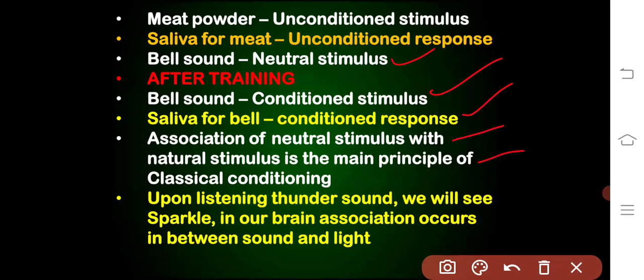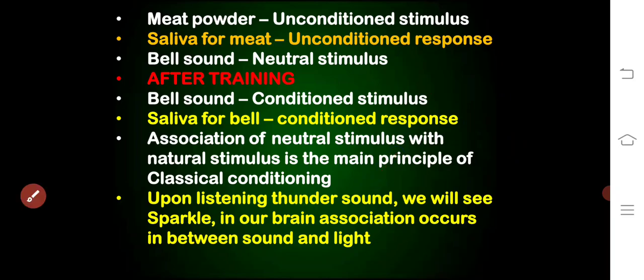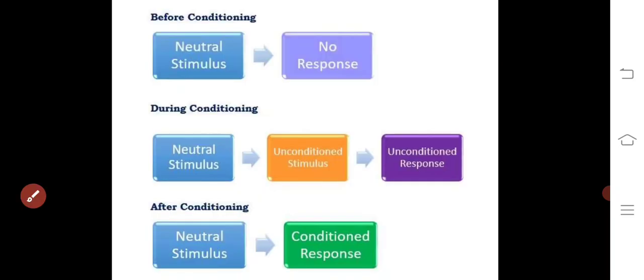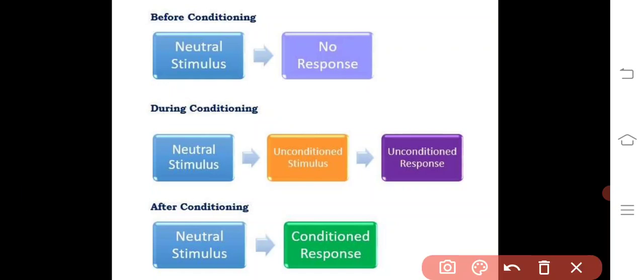If you see, what is the association here? Upon listening to thunder sound, we also see the spark. In our brain, an association occurs between the sound and the light during the rainy seasons. So before conditioning of the animal, if you ring the bell, the neutral stimulus, there is no response.